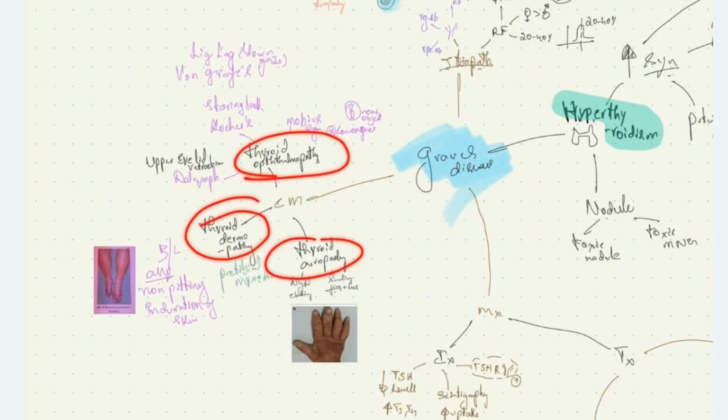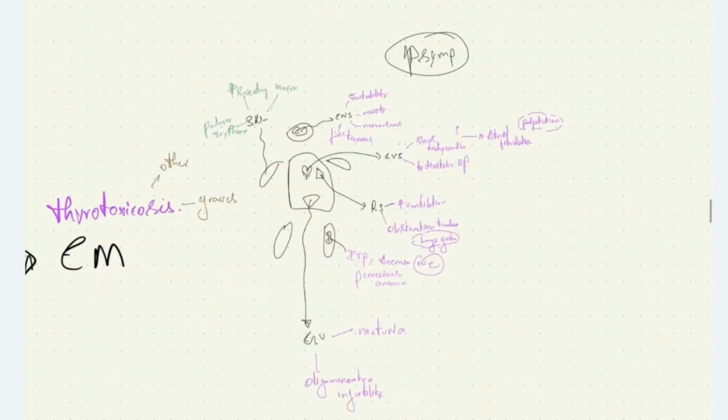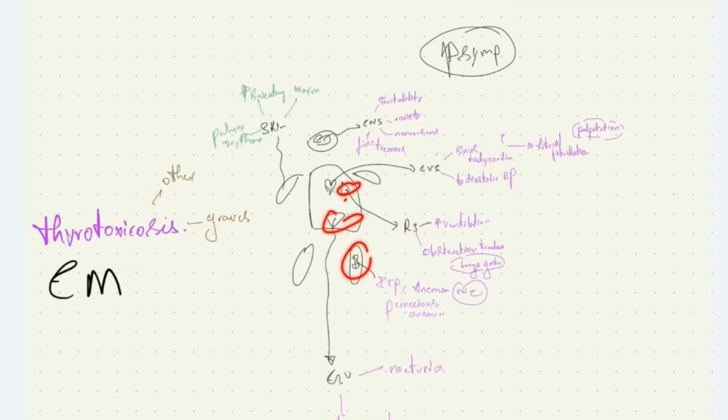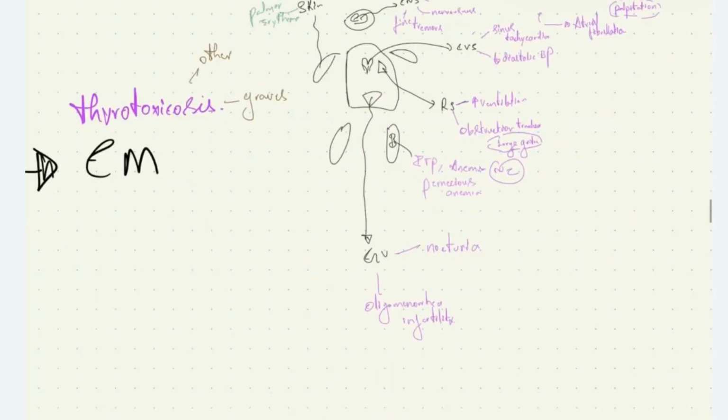The manifestations of thyrotoxicosis are CNS manifestations, CVS, GIT, genitourinary, and hematological. CNS: irritability, anxiety, nervousness. CVS: sinus tachycardia, atrial fibrillation, reduced diastolic BP. RS: increased ventilation and obstruction of trachea. Hematological: we can see normocytic, normochromic anemia, immune thrombocytic purpura, and pernicious anemia. Genitourinary manifestations: oligomenorrhea, infertility, and nocturia.